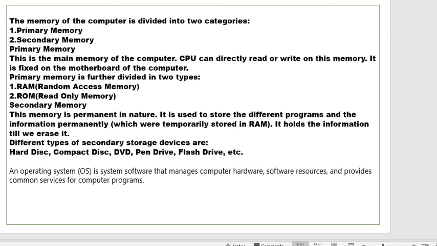Then the operating system is also given in your book. It is software that manages computer hardware and software resources. The operating system works like the brain. Just as our CNS, the central nervous system, controls the whole body and organ systems, similarly in the operating system, whatever software, hardware, or input and output there is, all of it is managed and controlled by this system in this technology, right?